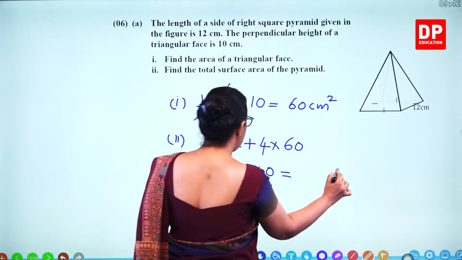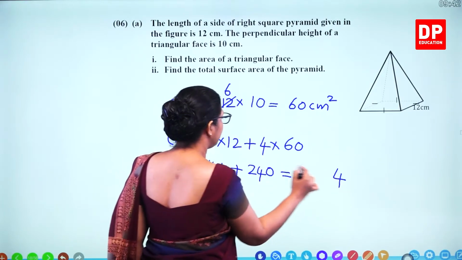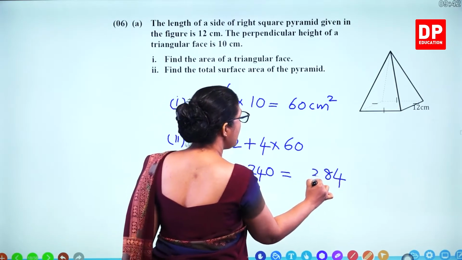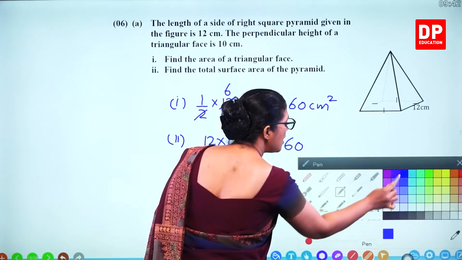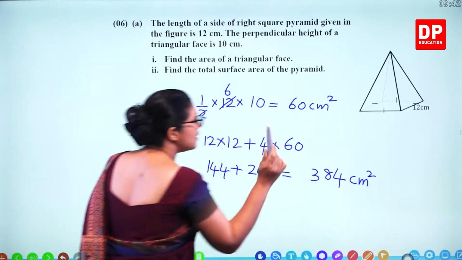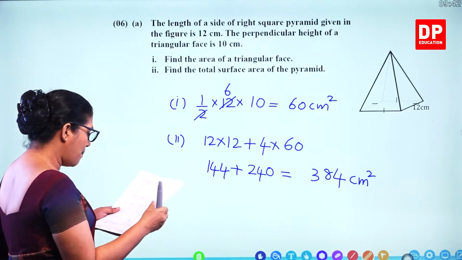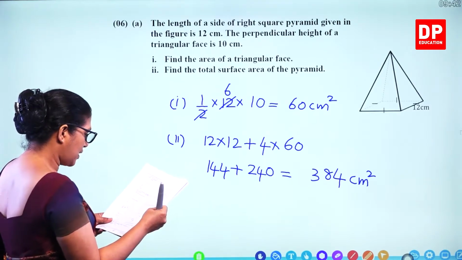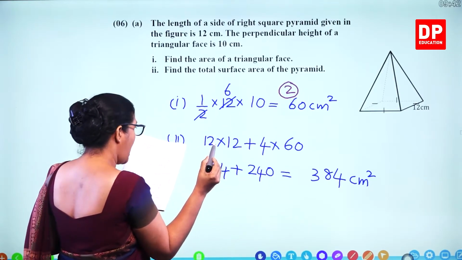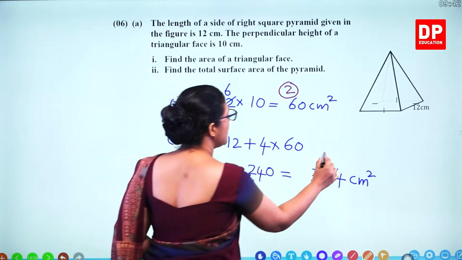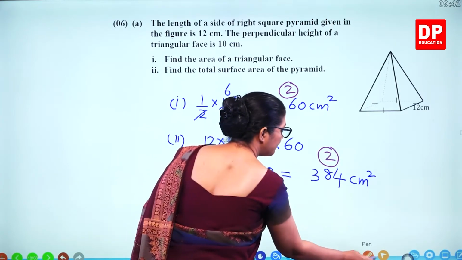So when you add it, you get 384 square centimeters is the total surface area. So how many marks for that step? 2 marks for finding the area of the triangle and 2 marks for the surface area.